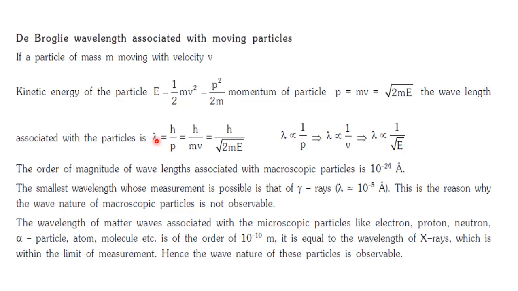So the formula was lambda is equal to h by p. Here lambda is called the wavelength of the wave associated with the particle, h is Planck's constant and p is the momentum.